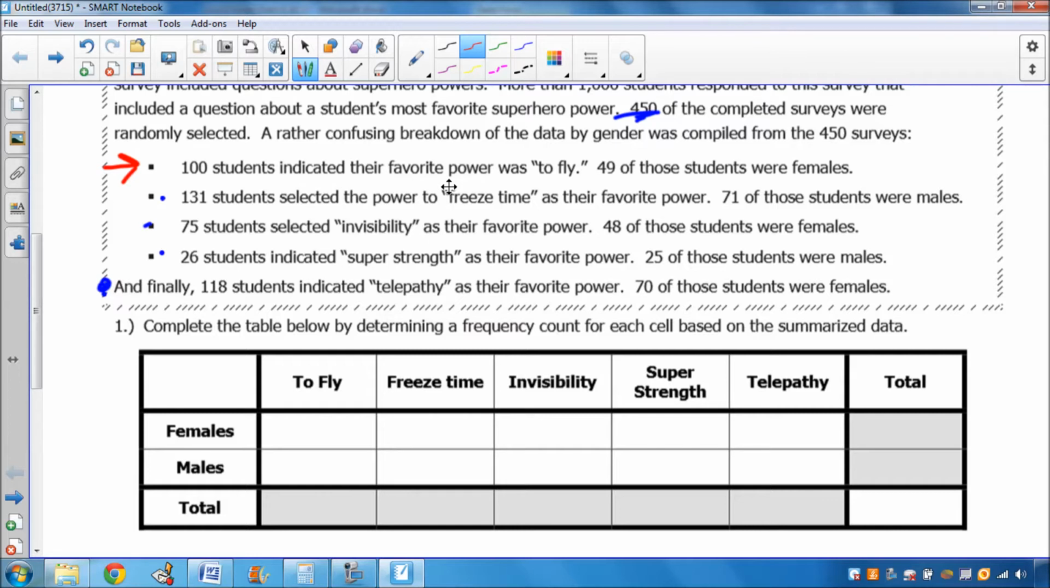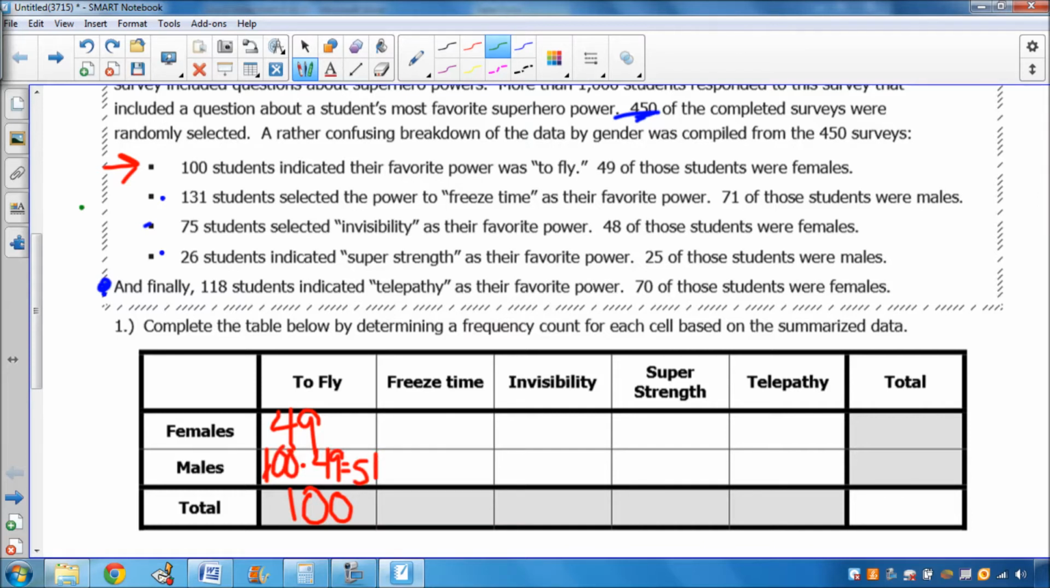So it says that 100 students indicated their favorite power was to fly. So that means that there was a total of 100 people that chose to fly. And 49 of those students were females. So 49 of the students who chose to fly were females. So now based on that, I can conclude that 100 minus 49, which is equal to 51 students, right here, were males that chose to fly. So I'm going to write 100 minus 49 equals 51. So that's what I have in this section right here.